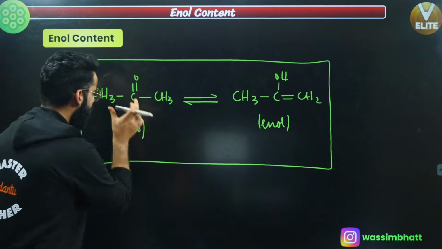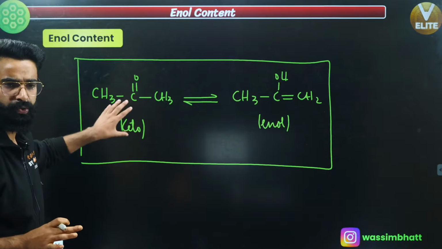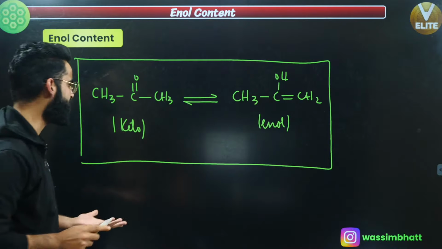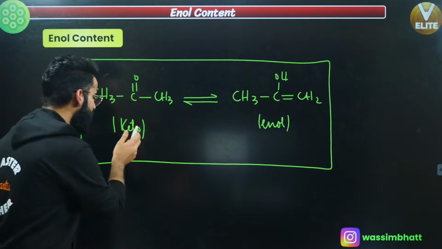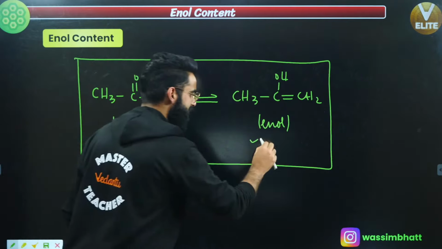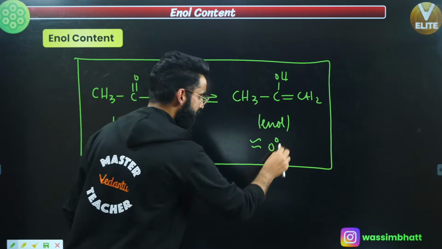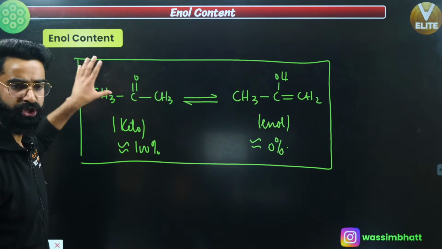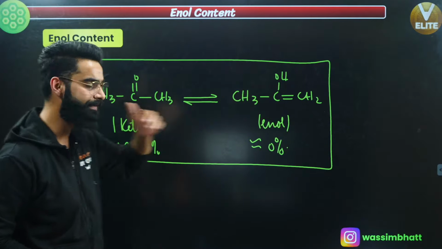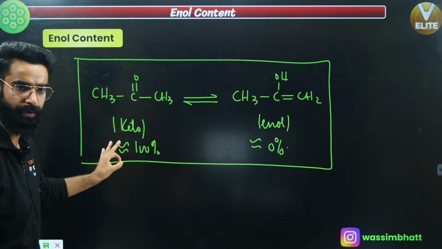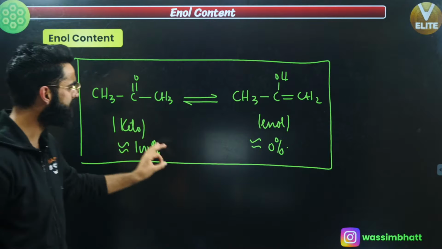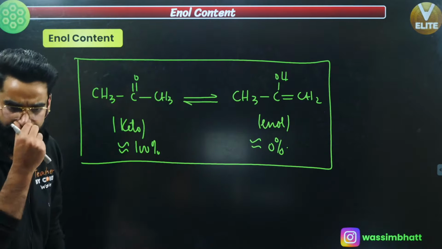See, whenever you see the open chain keto right here, showing tautomerism, remember at equilibrium, the percentage of open chain keto is nearly going to be 100%, and this is nearly going to be 0%, okay? Yeah? When is it happening? Whenever you see the open chain keto in equilibrium with its corresponding enol, okay? Remember, generally, this keto, its percentage is nearly going to be 100%. The percentage of enol is going to be nearly 0%, okay?